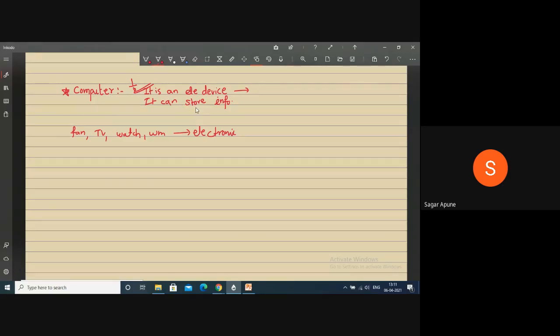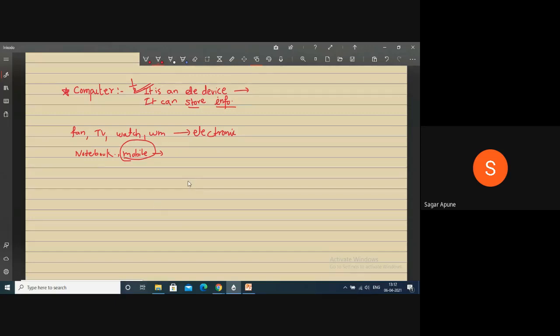Then another one says it stores information. In your notebook, you can store information also, right? In your mobile, right? Mobile is the small computer. It is in the small form of computer. So what is the difference between computer and these electronic devices?